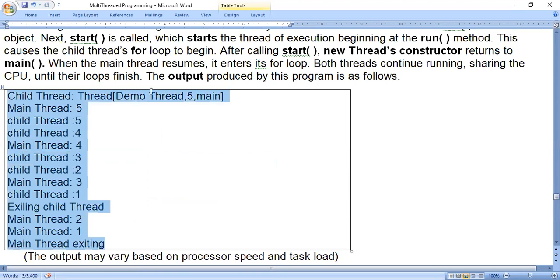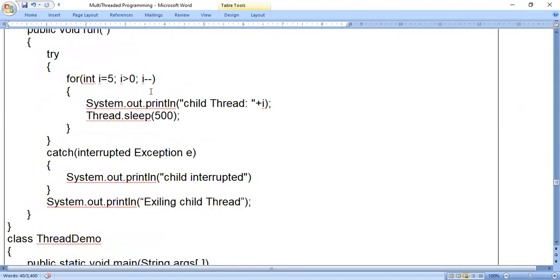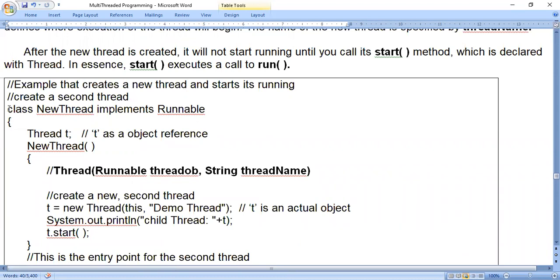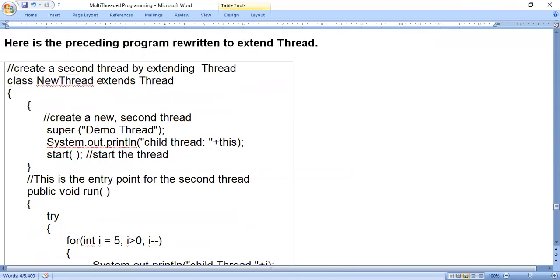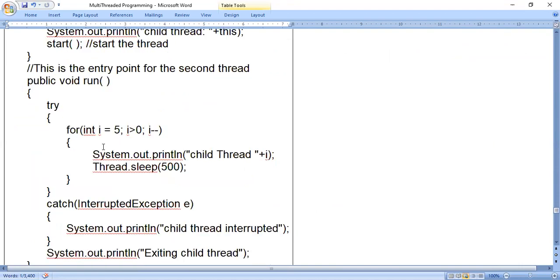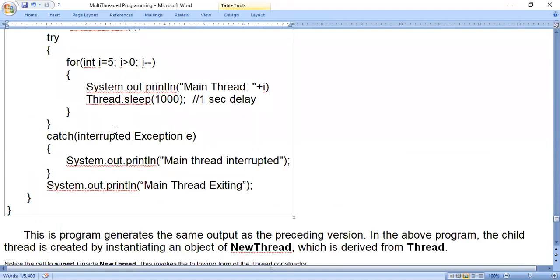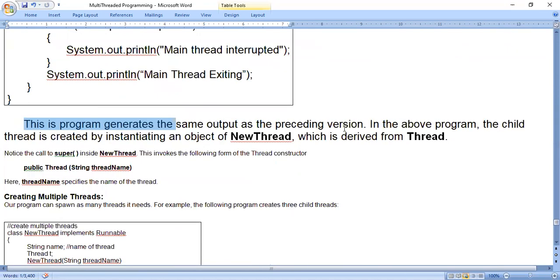The difference is that in the previous program, if you look at the first line, we wrote class NewThread implements Runnable. In this way we used the Runnable interface. But in this program, I have not used the Runnable interface, I have used the Thread class. So there are two ways of creating a thread: one is by using the Runnable interface, another by using the Thread class. Rest everything is the same. So this program generates the same output as the preceding version.